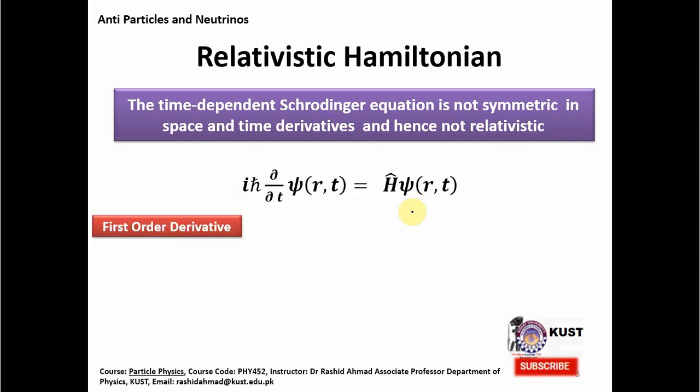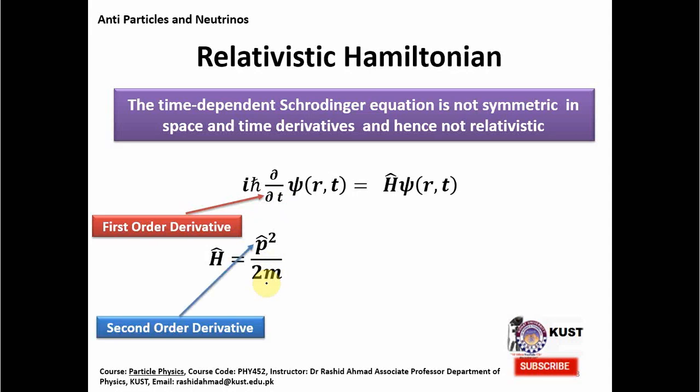Now on the left hand side, you see that it is a first order derivative, but if you write H explicitly, it is equal to p squared by 2m, which is a second order derivative. And if you write the momentum operator p, it is equal to minus i h bar times del by del x plus del by del y plus del by del z, in 3 dimensions.